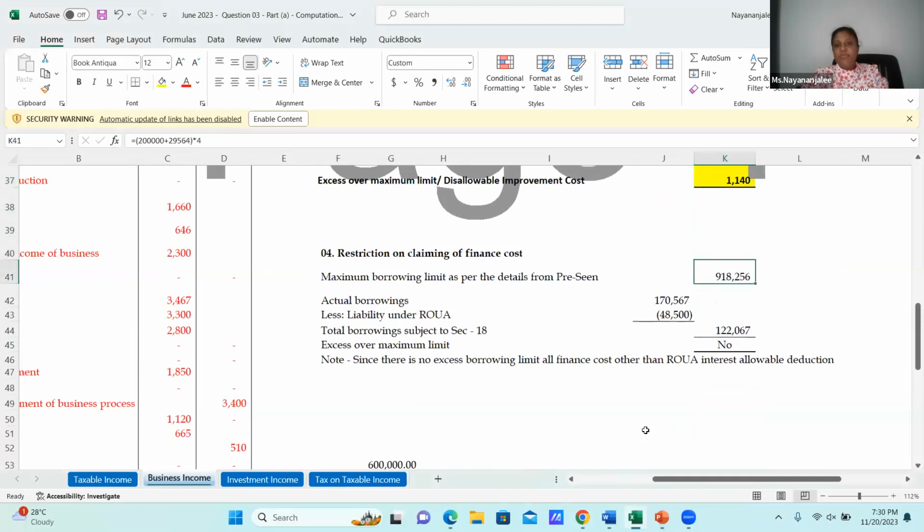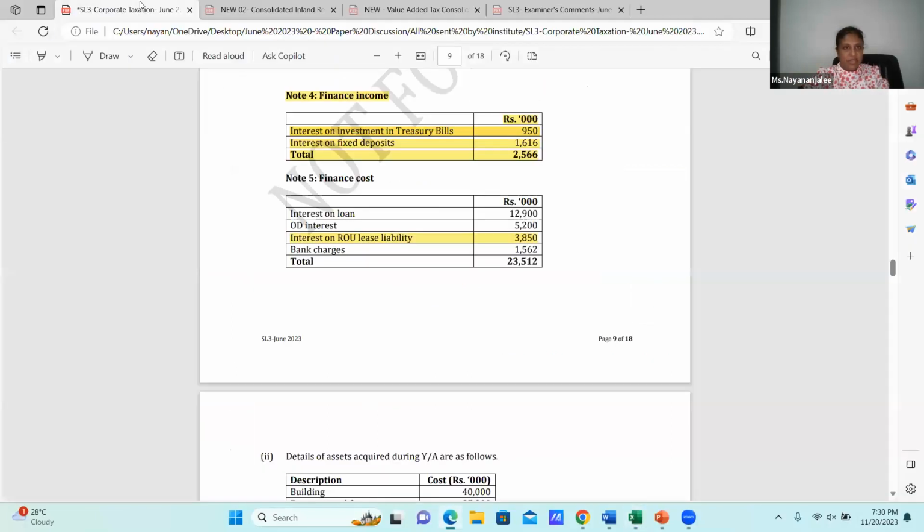Here, the maximum borrowing limit as per the details of the pre-seen. In the pre-seen, it has given stated capital of 200,000 plus reserves of 29,564. With this, we need to multiply by 4 times, with no revaluation reserves or anything. And the actual borrowing in the financial position: we had a long-term loan, a short-term loan and the overdraft, and this is the total. And the liability. I think I had the pre-seen document, let me check whether I have it.